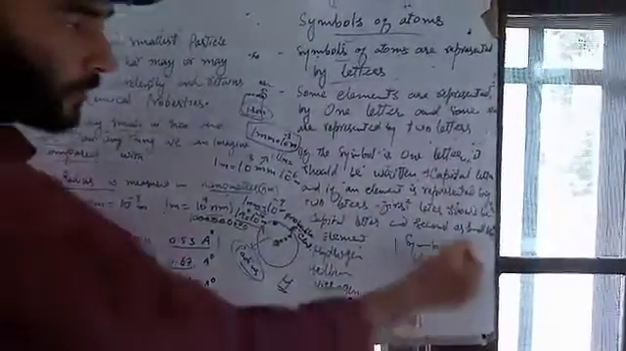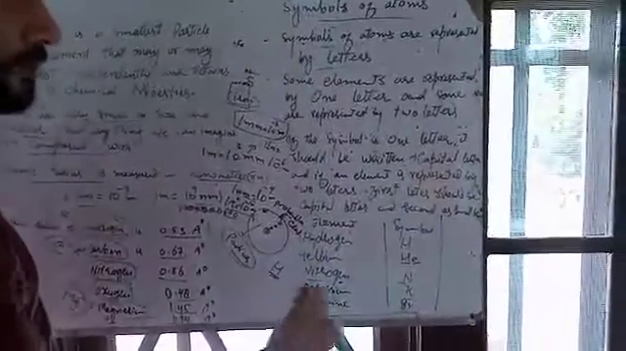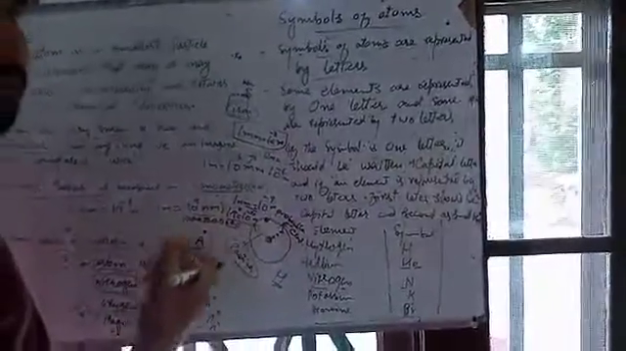You can remember the symbols of all elements, 118 elements in the periodic table, and I hope that you will learn the maximum number of symbols of the atoms in the periodic table.